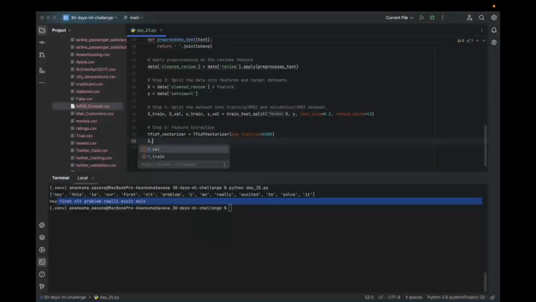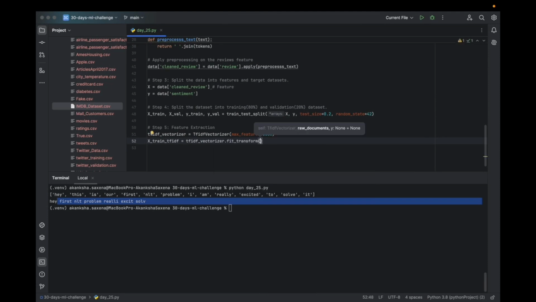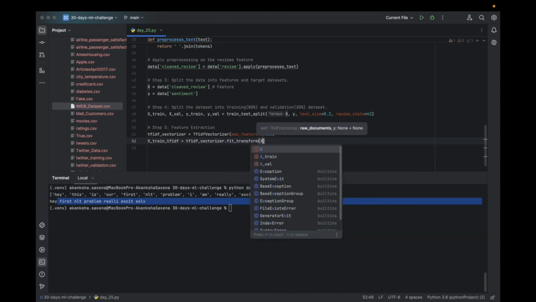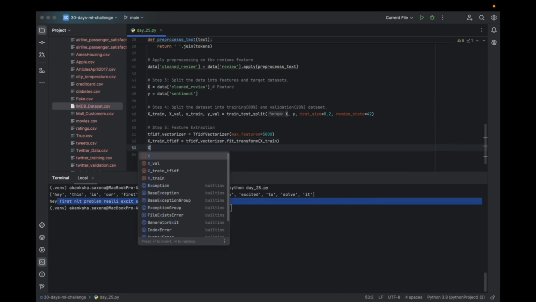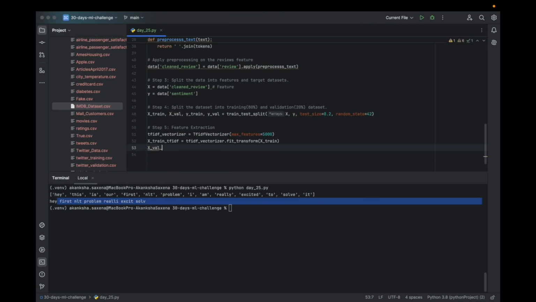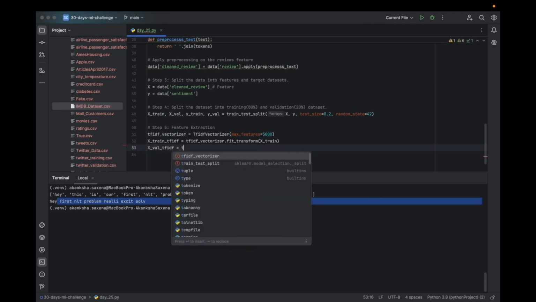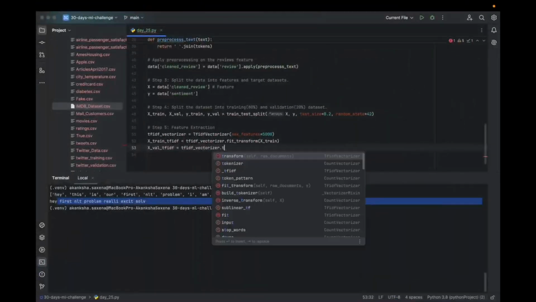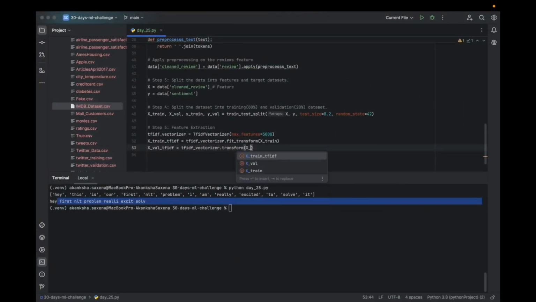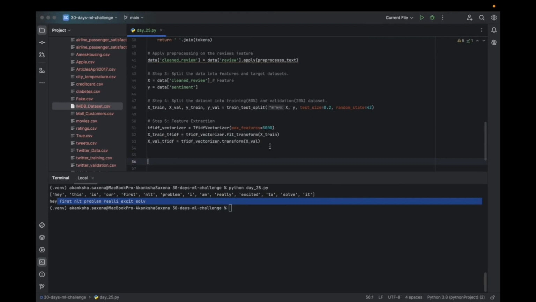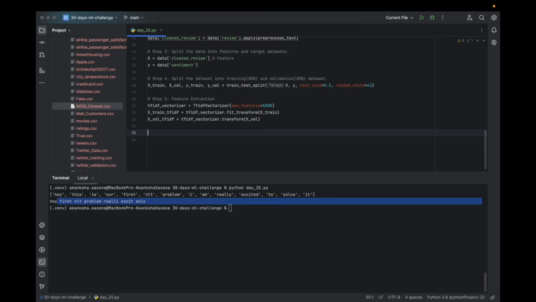And then X train TF-IDF is going to be TF-IDF vectorizer fit transform: build the vocabulary on X train, and use the same vocabulary to transform on the validation set. Correct, because you want to be consistent for validation.